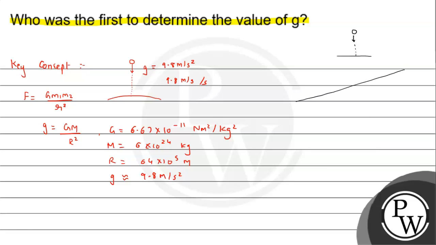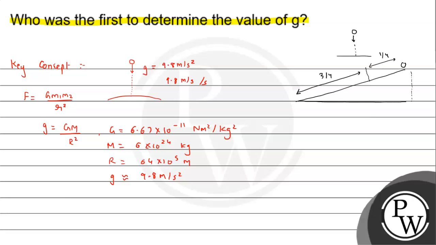So ramp कुछ इस तरीके से construct किया गया, and he, instead of directly dropping this object from the height, he dropped it or he rolled it on the ramp, right? अब ये जो observation हुआ यहाँ पे, तो we can see कि जब object नीचे की तरफ आ रहा होगा, so basically it is attaining some height in the downward direction, right? So इस तरीके से the observation was made. So here we can see, when he dropped the ball, what he observed is, let's say जो time उसको 1/4 distance cover करने में लगा, right? Almost it was the same time it took for covering the 3/4 of the distance, right?